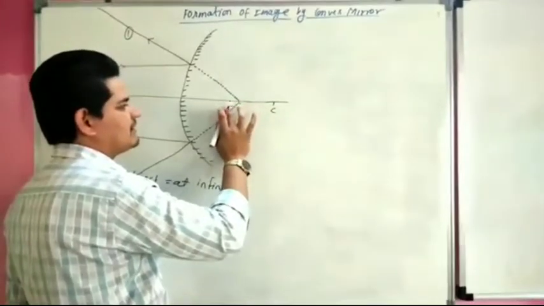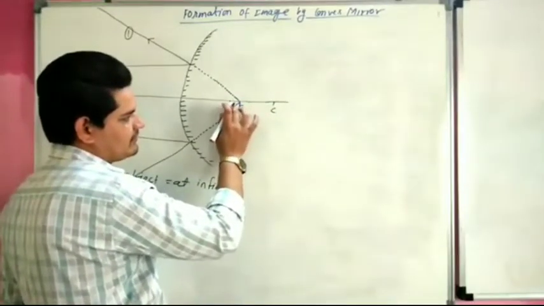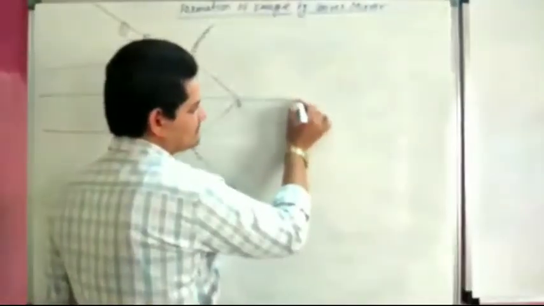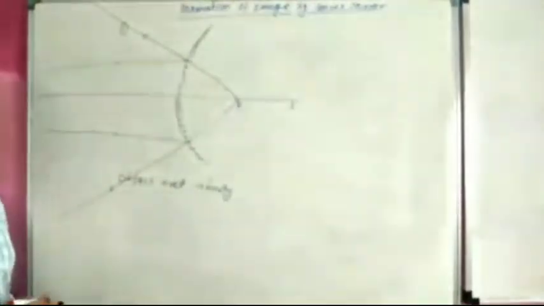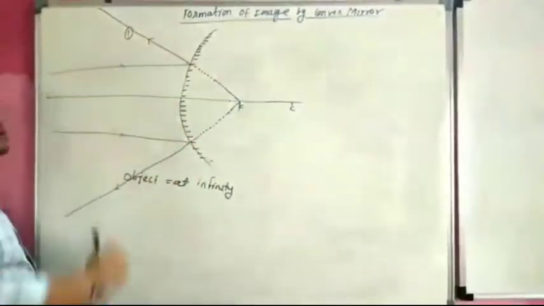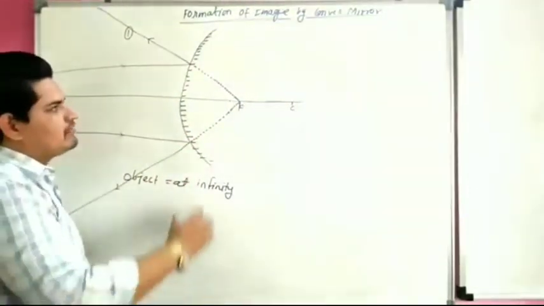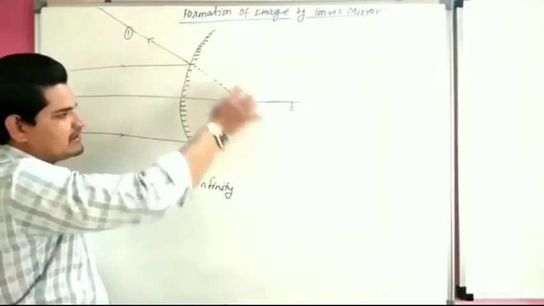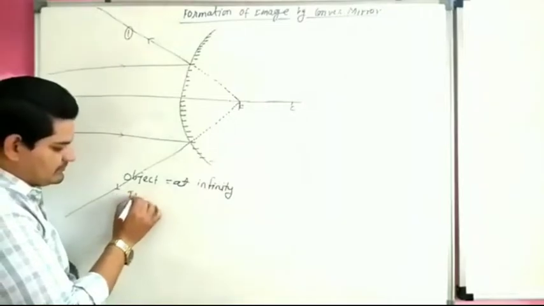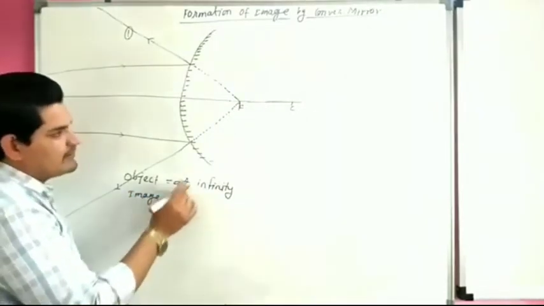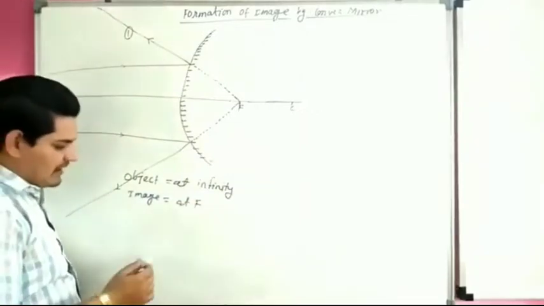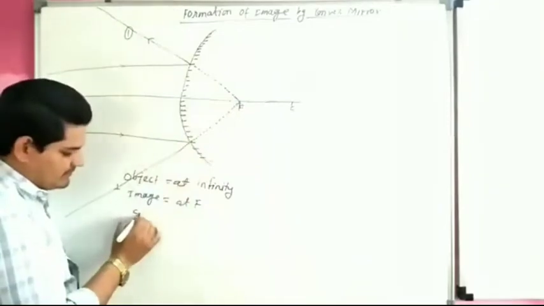Both the lines meeting at F. So this is F, this is center of curvature. Both lines are diverging from each other. They never meet. So we have to meet both the lines back of the mirror. So this is called virtual image. So image form at F focus. Size is very small, point size.